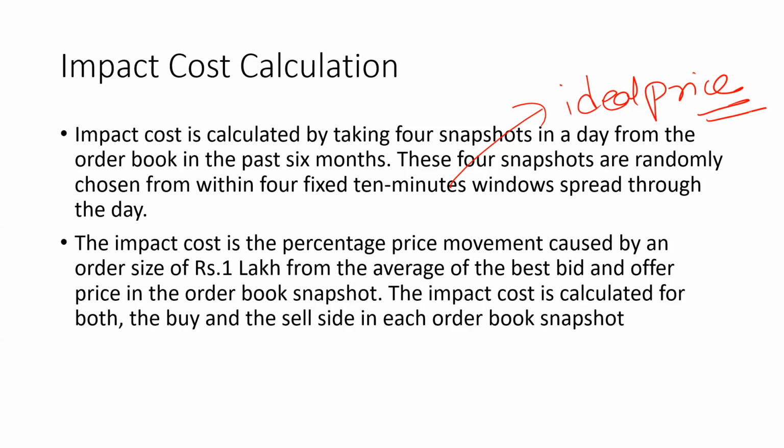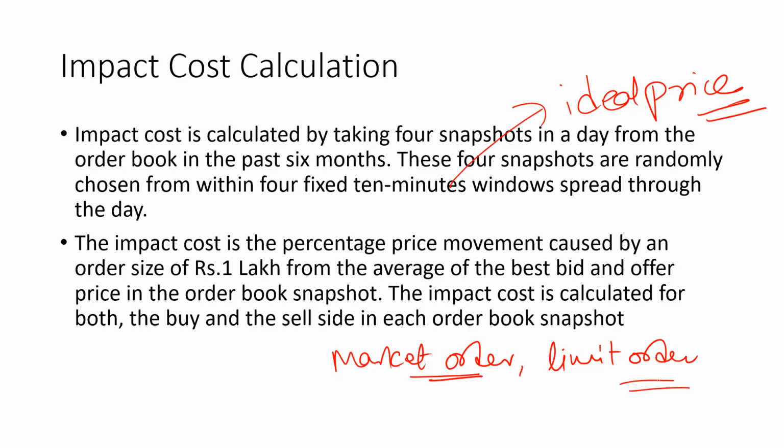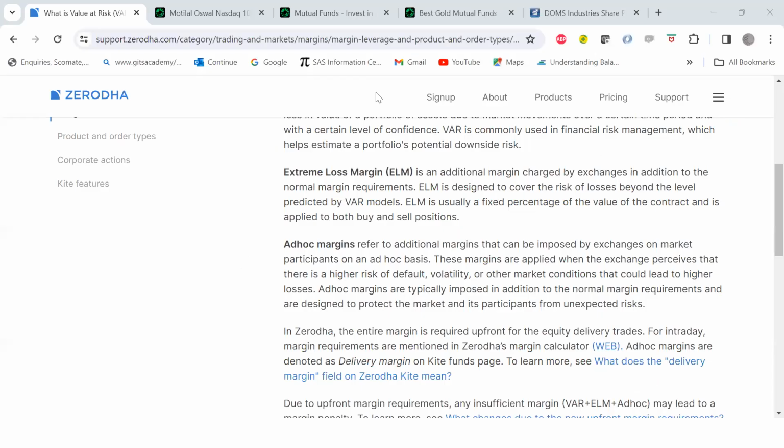Because normally, whenever we put an order to buy or sell a stock, we have two options: a limit order or a market order. One is the market order, and another is the limit order. Market order basically means the trade is executed at whatever price the stock is trading at. While in the limit order, you put your own price. Like you want to buy something, maybe a particular company's share.